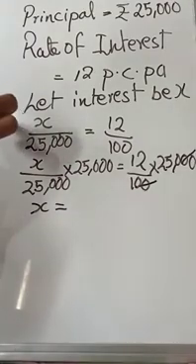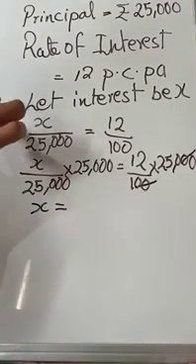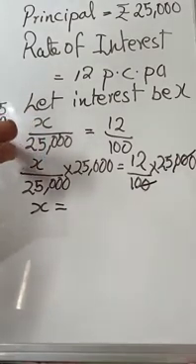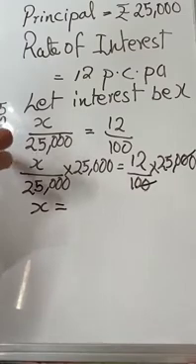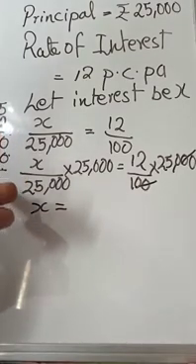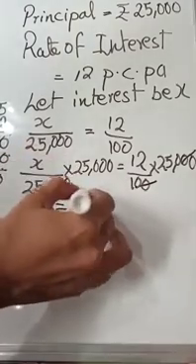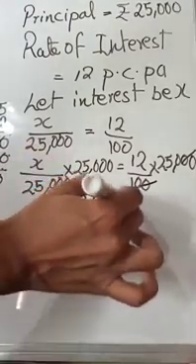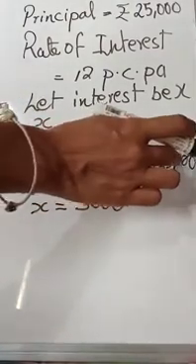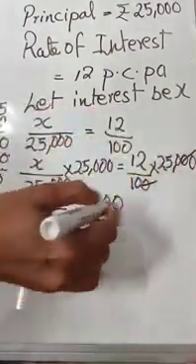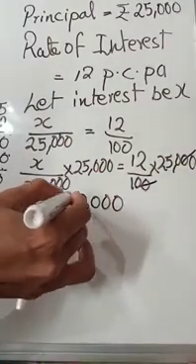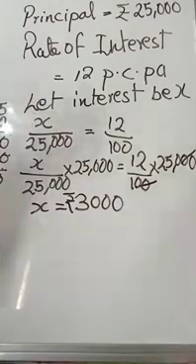12 into 25, and then you can put a 0. So you get 300 and a 0. That is, this is 25 into 12, so here it is 250 into 12, right? So it will be 3,000. So x is 3,000. That is rupees 3,000. That is the interest.